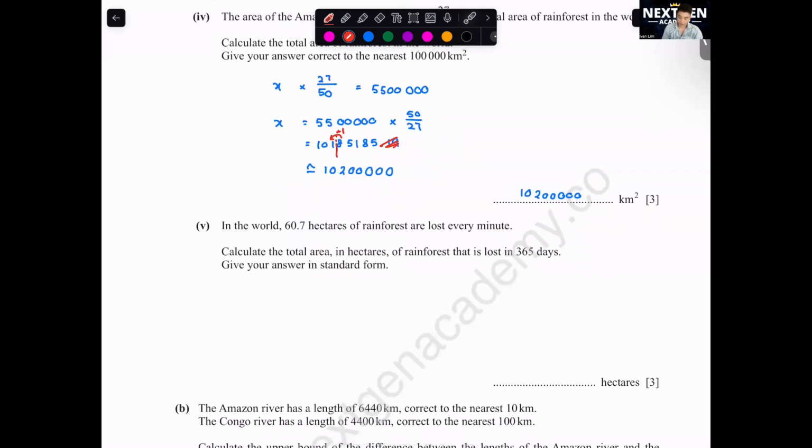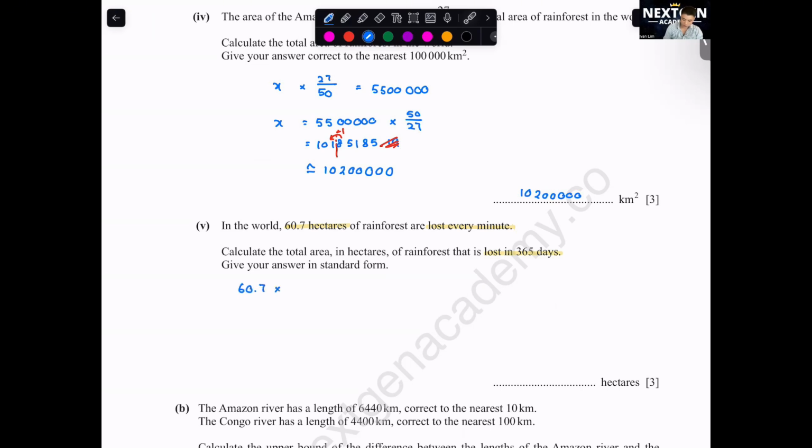Question 5. In the world, 60.7 hectares of rainforest are lost every minute. Calculate the total area in hectares of rainforest that is lost in 365 days. Give your answer in standard form. So every minute, the first thing we need to figure out is 365 days has how many minutes? So we will do the calculation here.